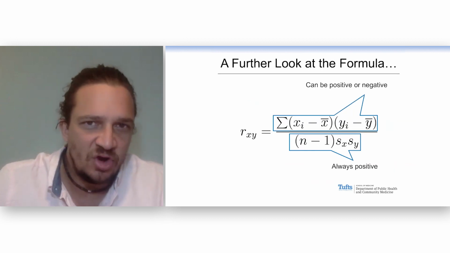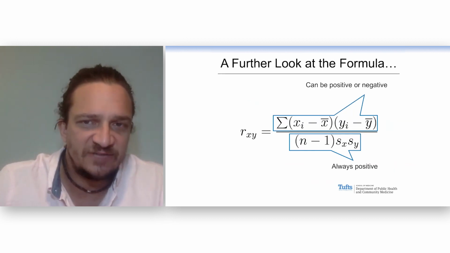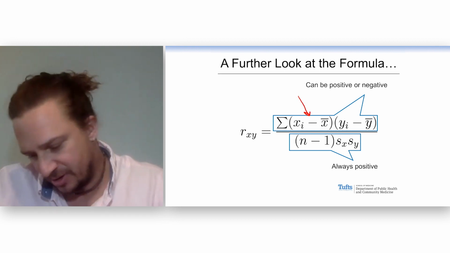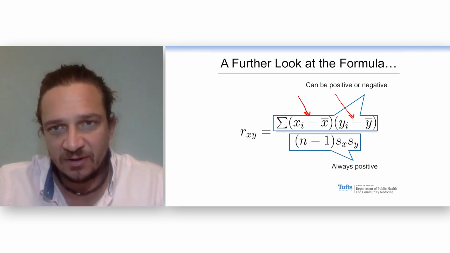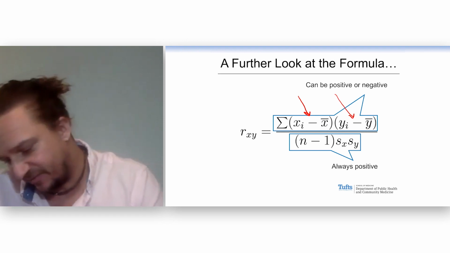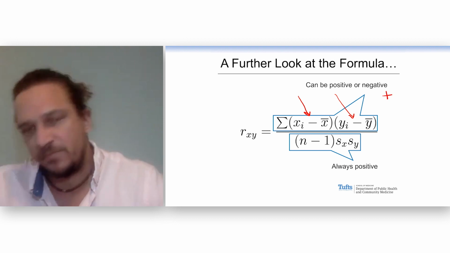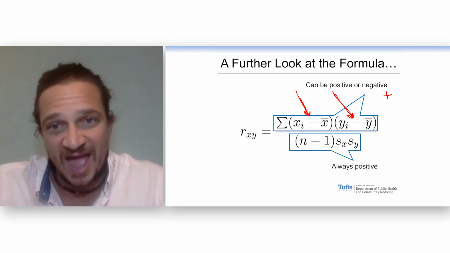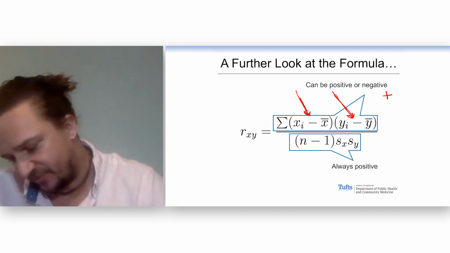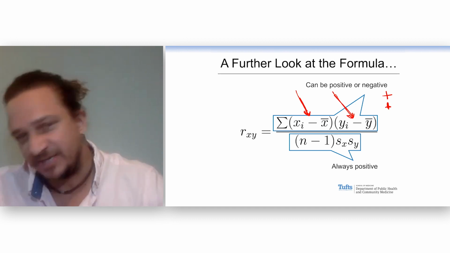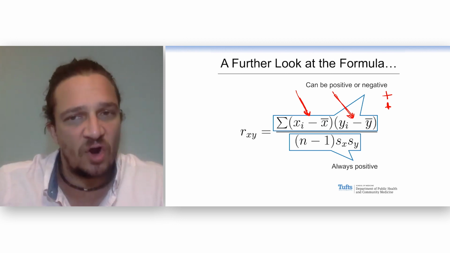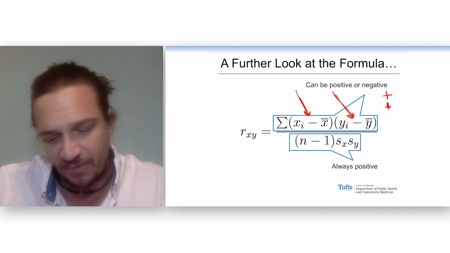It's interesting that the numerator of this can be either positive or negative. When you multiply a very tall bear who is very heavy, you'll get positive times positive, and you'll get a positive result. If you multiply for a very short bear who is very light, you'll get negative, negative, and negative times negative is positive. So we start to get a sense of how these bears sort of contribute. If those two things run along together, you're going to get a bunch of positives, you get a positive number.